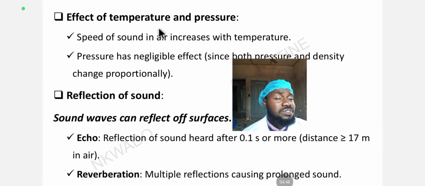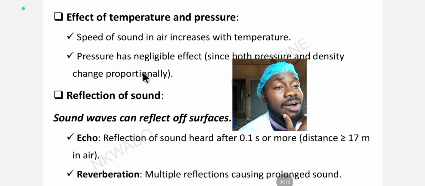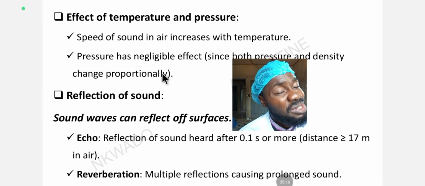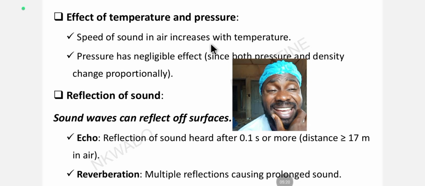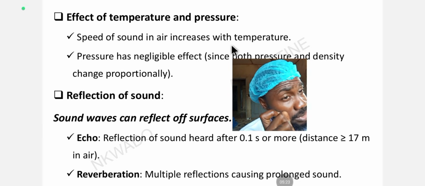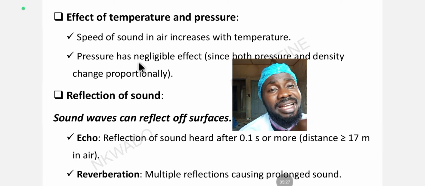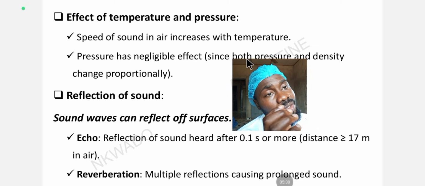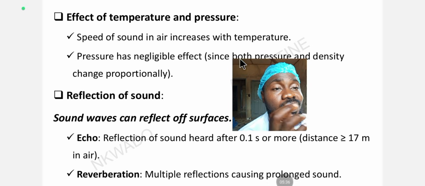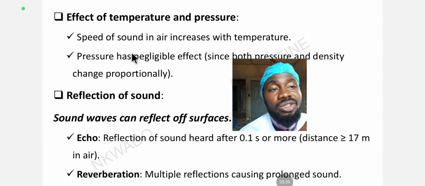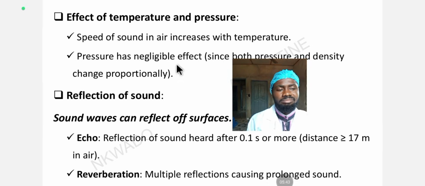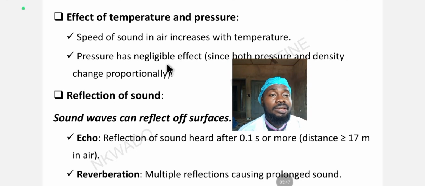Effect of temperature and pressure. The speed of sound in air increases with temperature. Pressure has negligible effects, little to no effect when it comes to sound. But the speed of sound in air increases with temperature. When the temperature is high, the speed of sound is also high. Since both pressure and density change proportionally, when the pressure of a system increases, density increases too. That's why pressure does not necessarily affect the quality of sound or the intensity of sound.